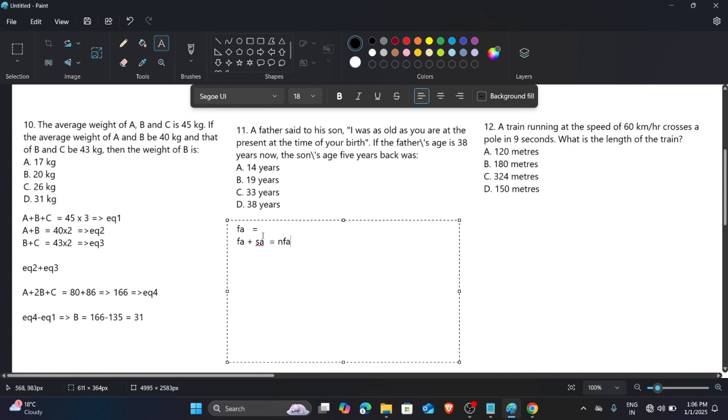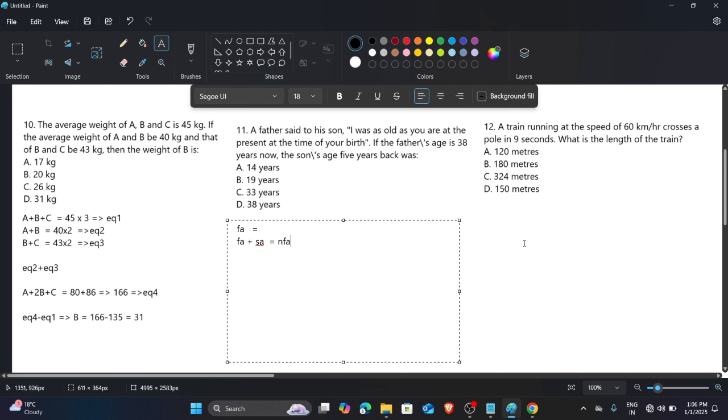Do you get what I'm saying? So when the son is born, the father's age is equal to the son's present age. From his birth to now, the father's age gets double the son's age.